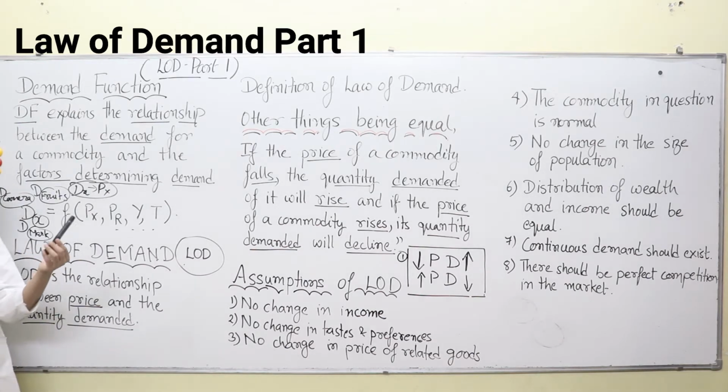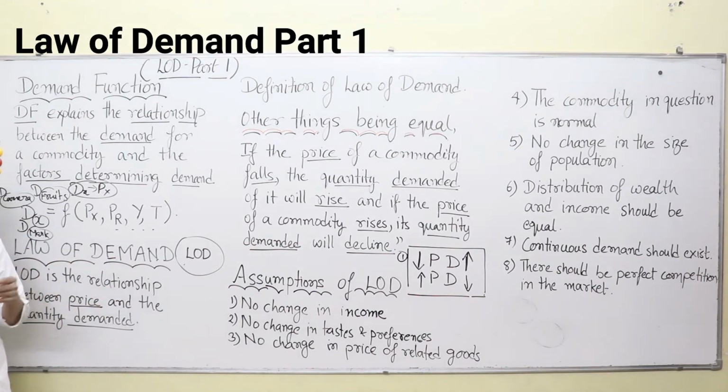Similarly, we have different brands of marker, and different types and varieties of fruits over here. The prices of similar types of commodities are related. For example, different brands of biscuits, cars, clothes, television sets, computers, everything like that. So here it is the price of related goods, similar commodities which we can use in place of one another.